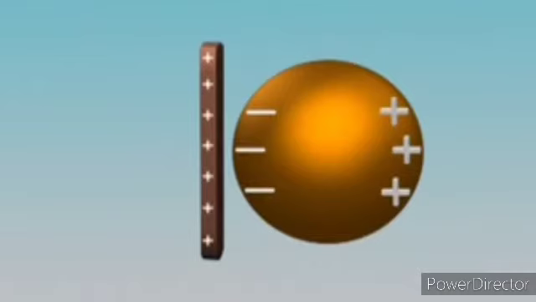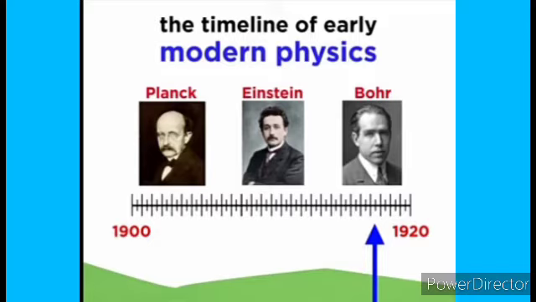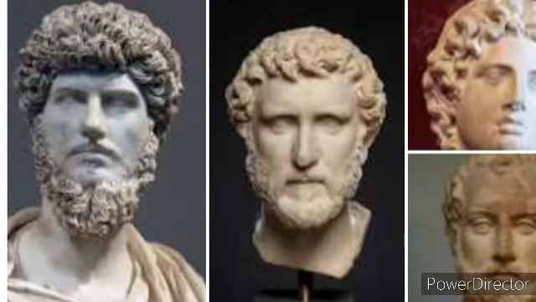Based on Franklin's convention, here the rubber rod and amber rods are negatively charged rods. The glass rod is positively charged. If the net charge is zero, it is called electrically neutral. It is an important one mark question. Which are electrically neutral materials?